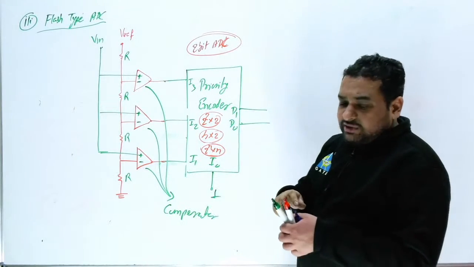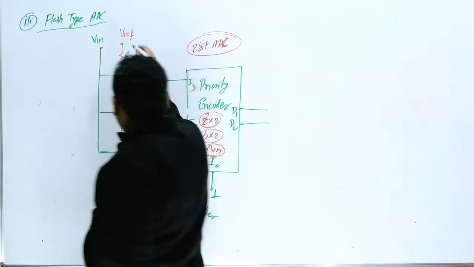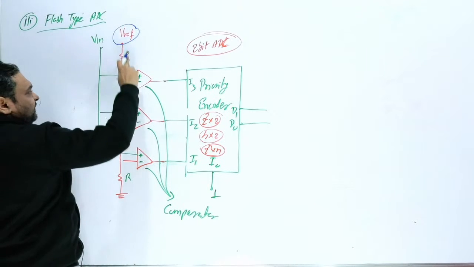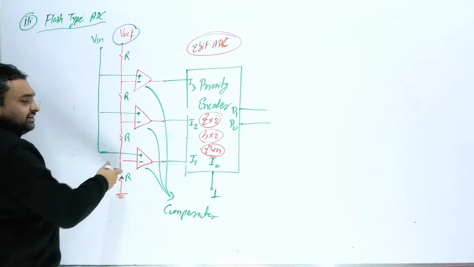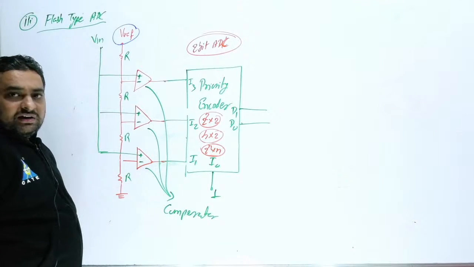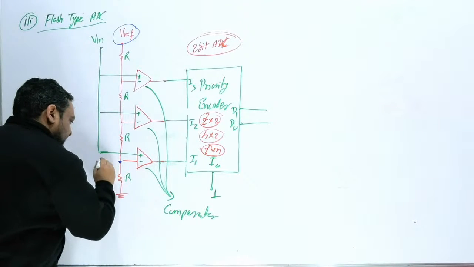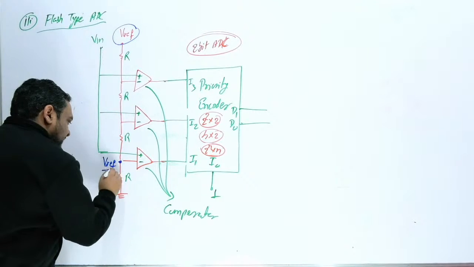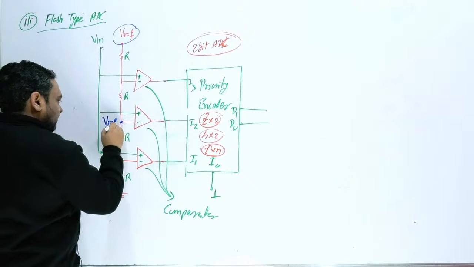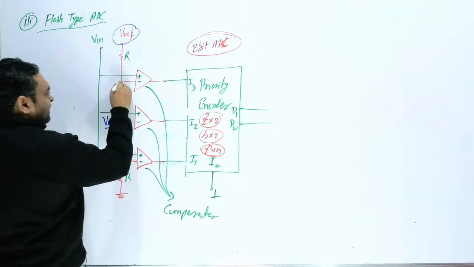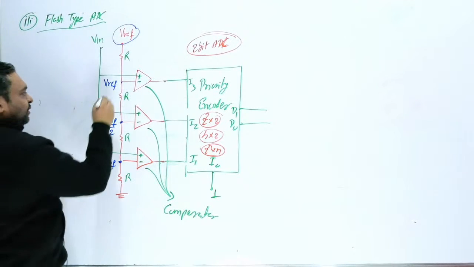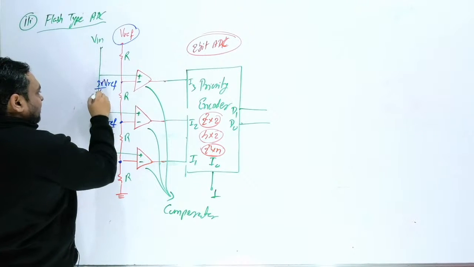So here, exactly what we are doing. You can see this is V reference. If I find out the voltage, with the resistors in series, this is V reference into R divided by 4R. So here you will get voltage V reference by 4. Here you will get voltage V reference by 2. Here you will get voltage V reference into 3R divided by 4R, which means into 3 by 4.